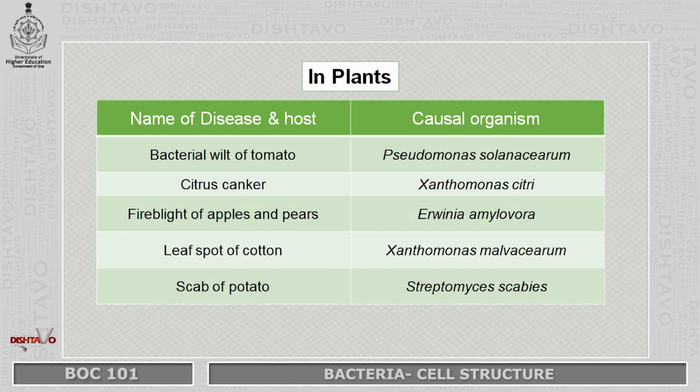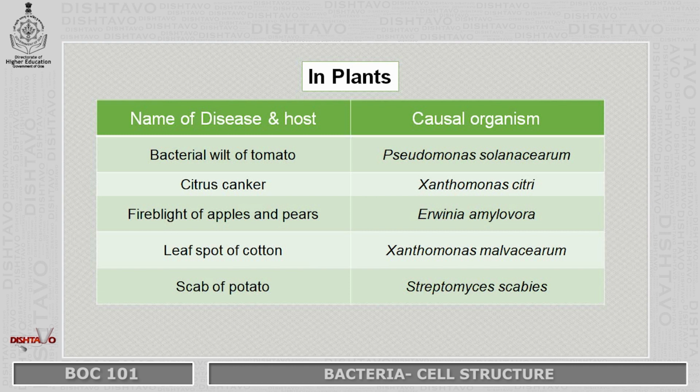Next, there are also bacterial groups which cause diseases in plants. We have several diseases like bacterial wilt of tomato. Here bacterial wilt is the disease and tomato is the host, caused by the causal organism Pseudomonas solanacearum.